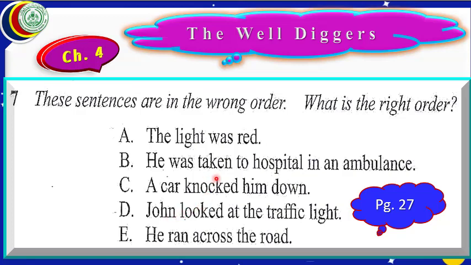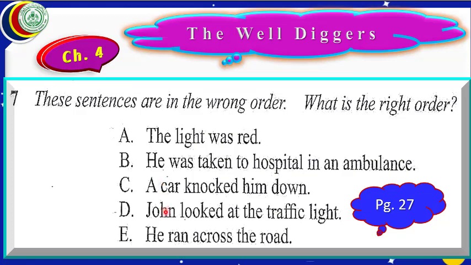For example, he was taken to hospital. Can it happen first of all? No. He ran across the road? No. John looked at the traffic light. This can happen first of all, because John is the noun. In all other sentences, there are pronouns.